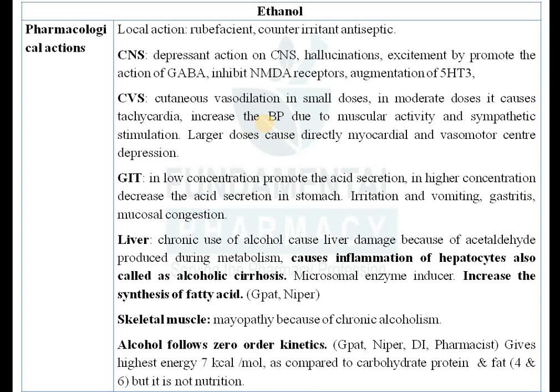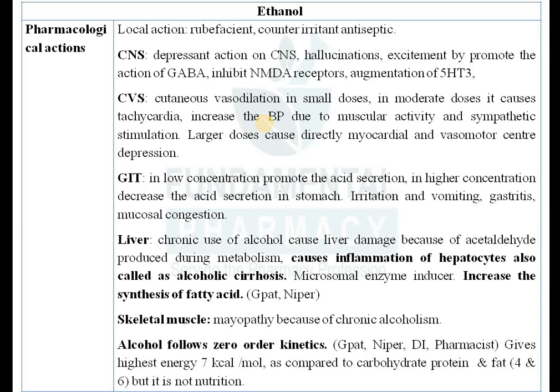What is the effect of this ethanol on the CNS, the central nervous system? It is a depressant. It has a depressant action. Initially, at a low dose, it will stimulate your CNS, so it is a CNS stimulant at a low concentration. As soon as the concentration increases, it will cause CNS depression. Okay? So it will depress your CNS by acting on various neurotransmitters.